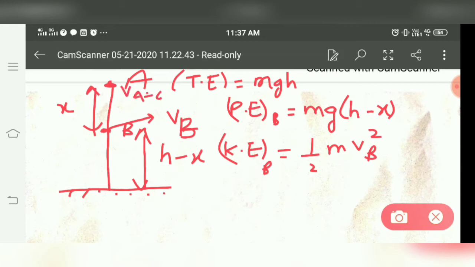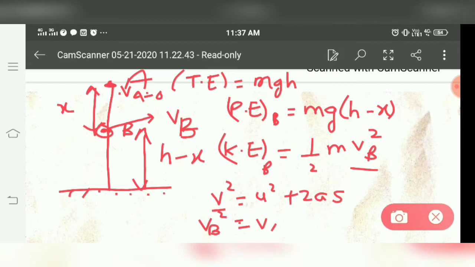We have to find velocity by using the formula v square equals u square plus 2as. Here v is final velocity at point B, u is initial velocity at A, a is acceleration due to gravity, which is g here, and s is the distance, that is x here.